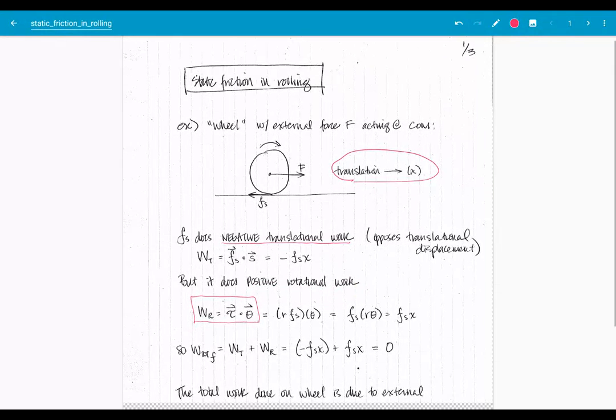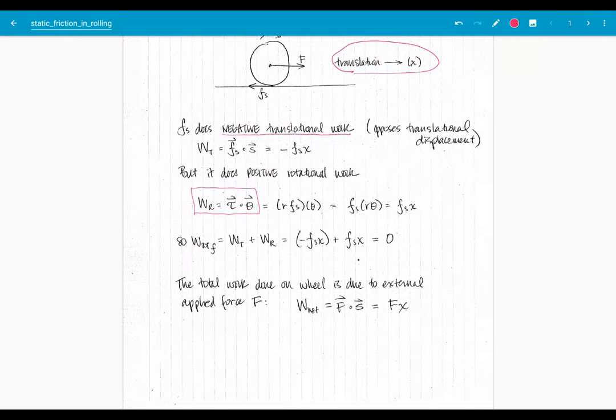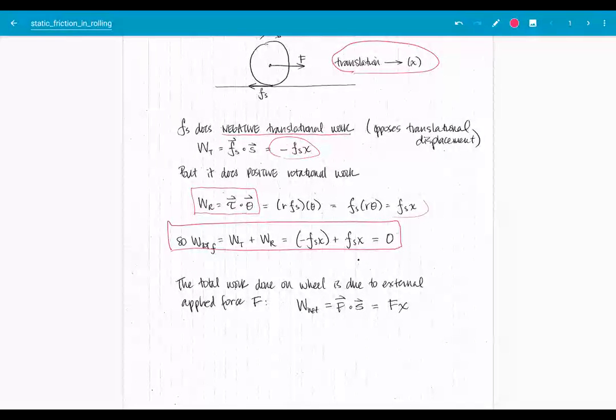So the total work that's done on the wheel is due only to that applied force F, not the static force of friction at all. When I sum up all the works done by static friction, I see that they're actually equal and opposite. It's kind of interesting there.